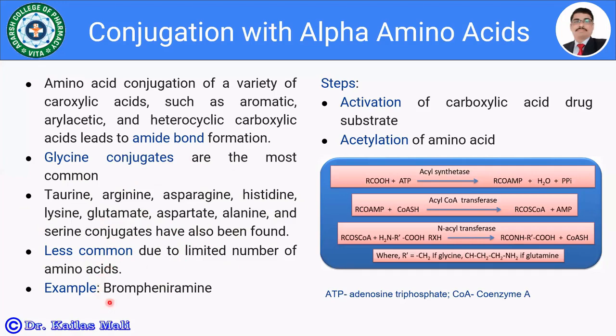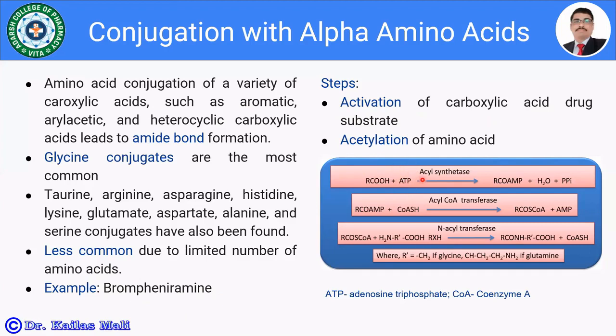The drugs which are metabolized by conjugation with alpha amino acids include, for example, bromopheniramine. Let us see the steps involved in the conjugation with the alpha amino acid. Again, there are two steps. The very first one is the activation and the second one is the acylation. In the first step, the activation of the carboxylic acid drug substrate, here this is the carboxylic acid, and here it's ATP, adenosine triphosphate.